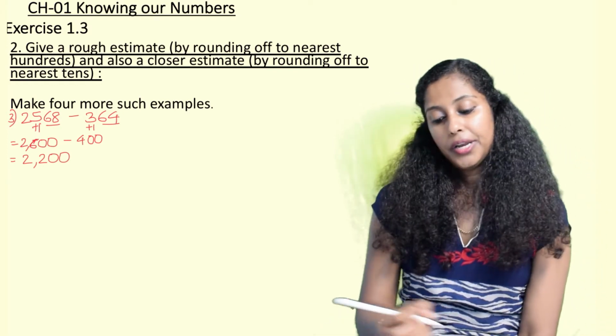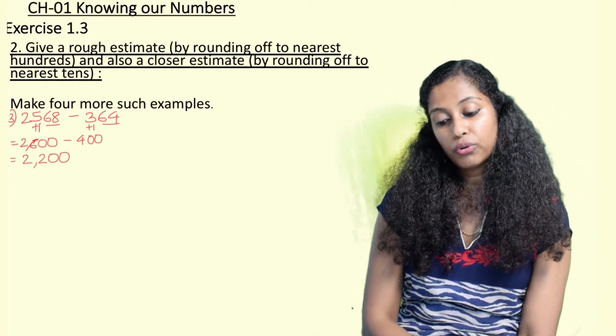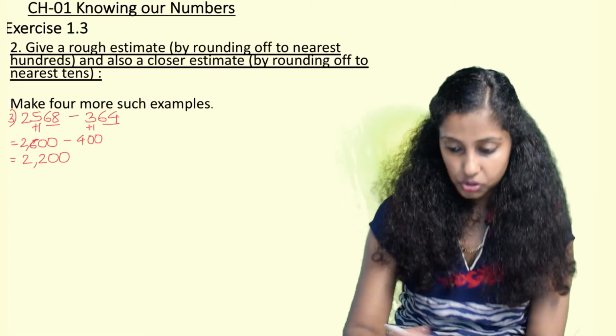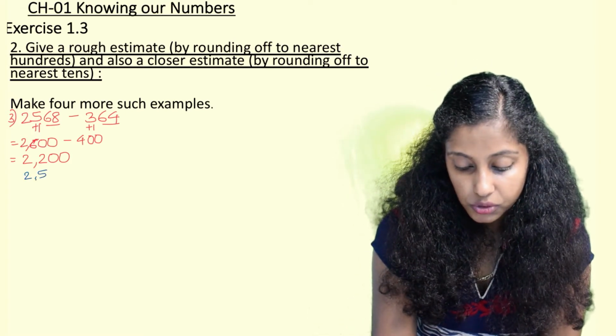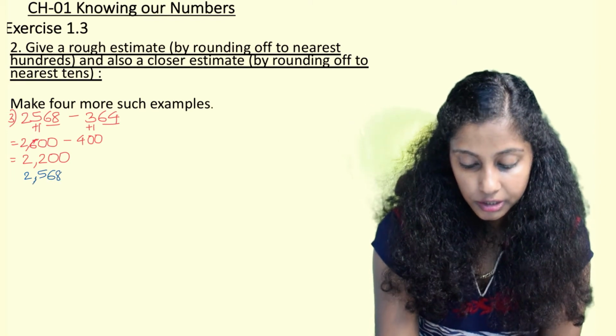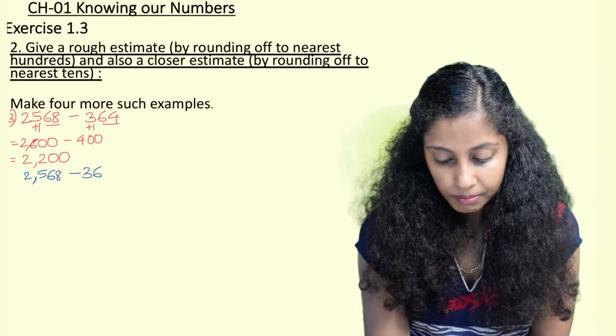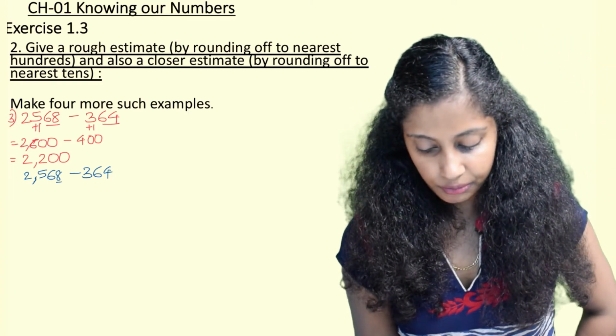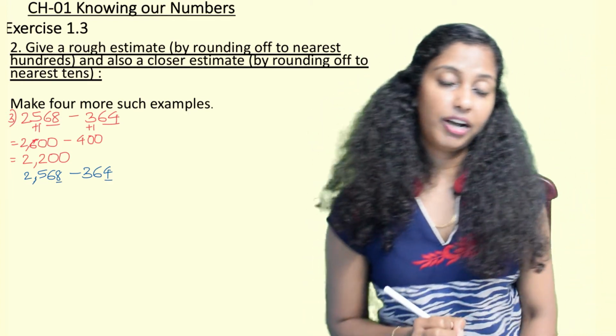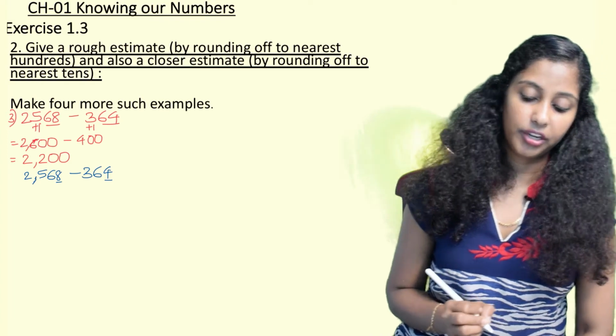2200. Now we go on to round it off to the nearest tens. So for that we write the question again. 2568 minus 364. So we underline only the ones digit because we have to round off to the nearest tens.